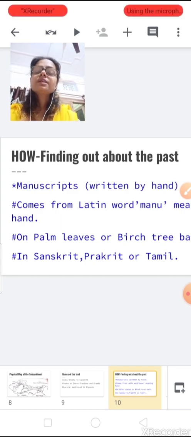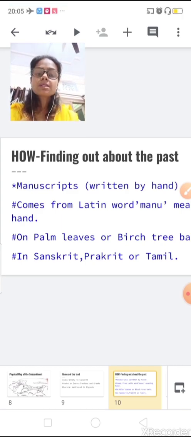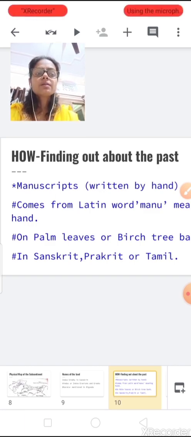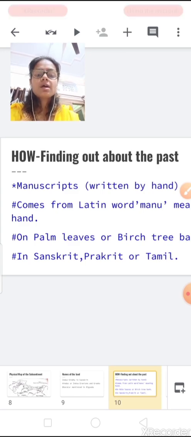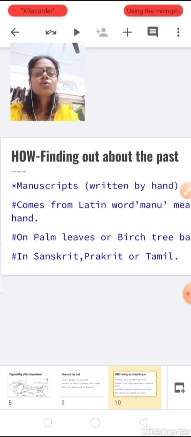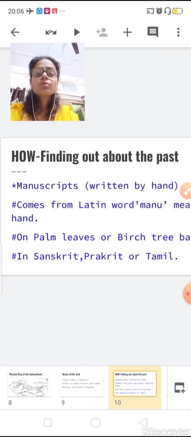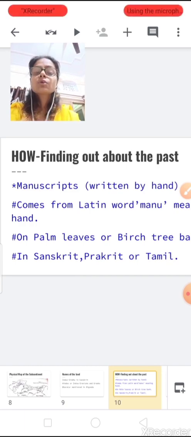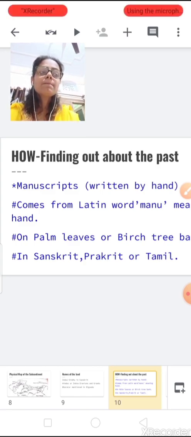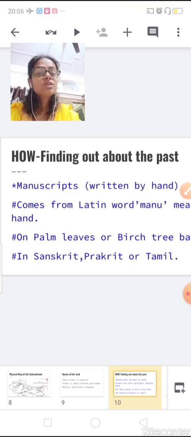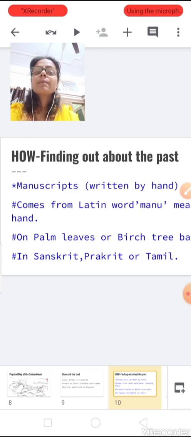Now we have already covered our two main topics. Now the next topic is how. How can we find out what was in the ancient times? Generally, if I ask you how you are going to find out something, you will say by parents or by reading books. Same way, there are three basic things which help us in finding out about our past.